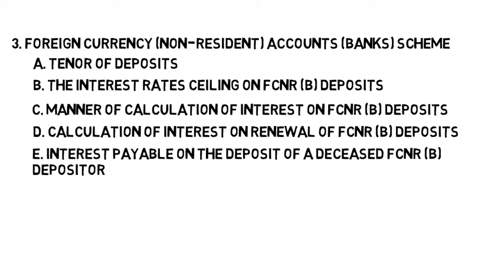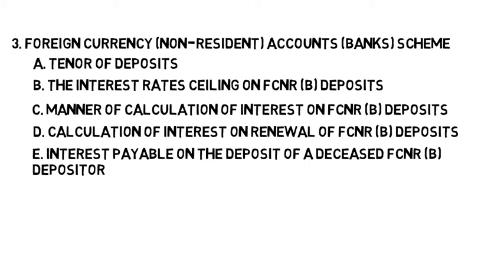C. In case the depositor dies before the date of maturity of the deposit but the amount of the deposit is claimed after the date of maturity, interest shall be paid at the contracted rate till the date of maturity and simple interest at the applicable rate operative on the date of maturity for the period for which the deposit remained with the bank beyond the date of maturity.